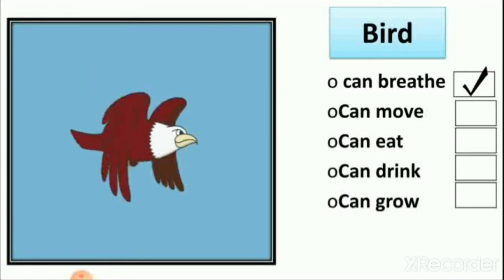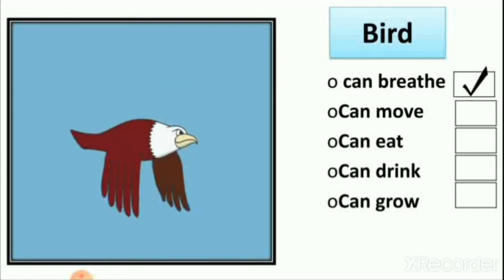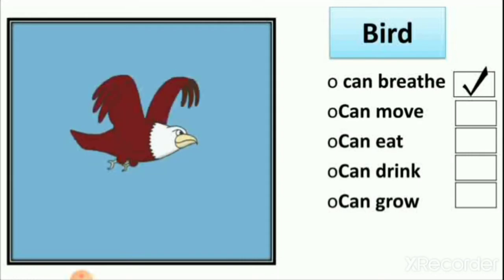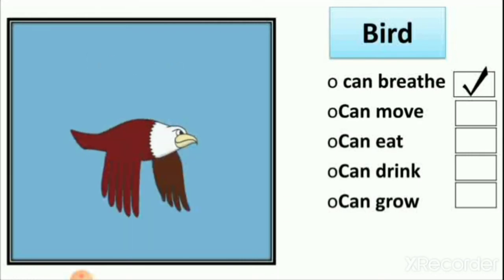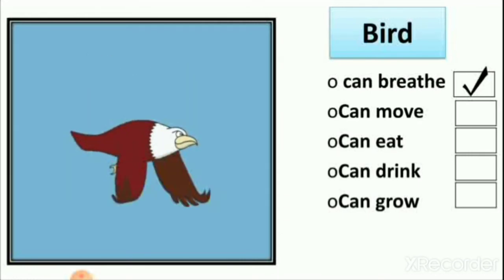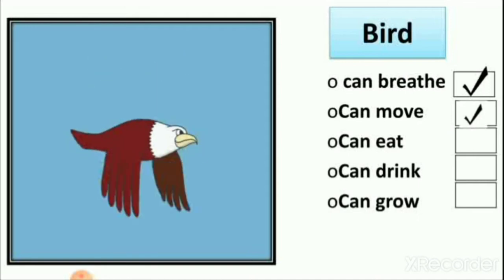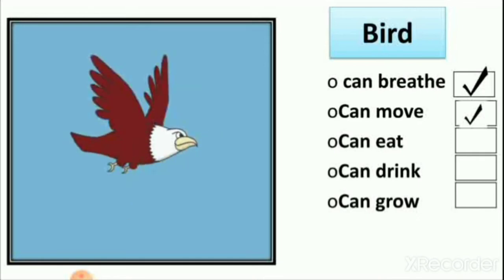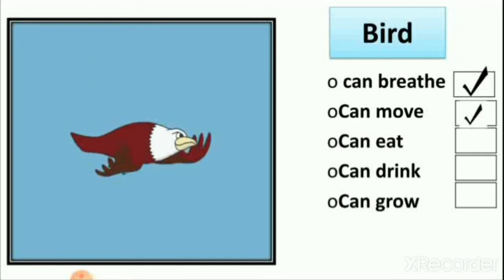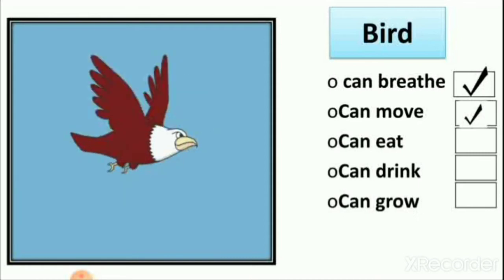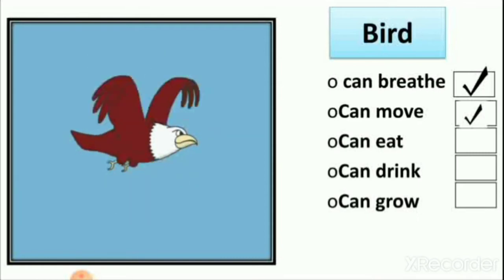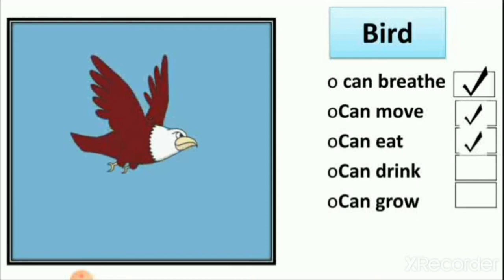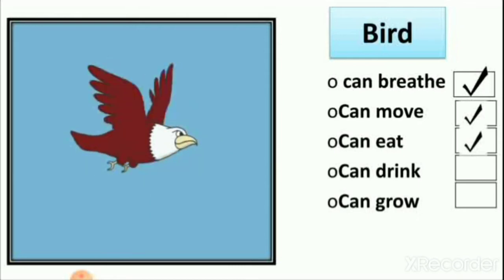So first, we have to mark right or wrong for whether these things can do or cannot. Then, can move? Bird can move. Yes, bird can move on its own. Bird doesn't need the support of another thing to move. Then bird eats. Yes, bird can eat.